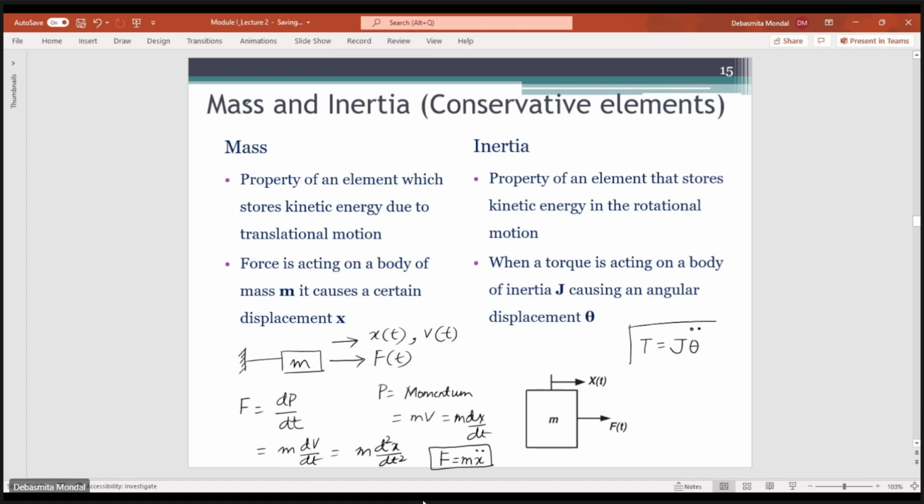So this is the governing relation of an inertia component. And since these two store kinetic energy, they are known as conservative elements.